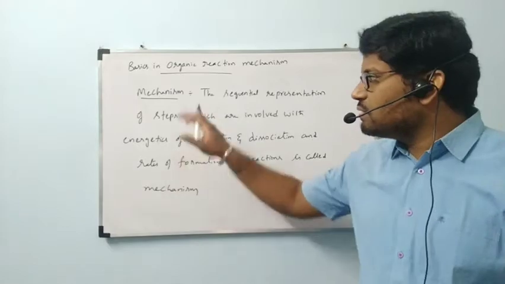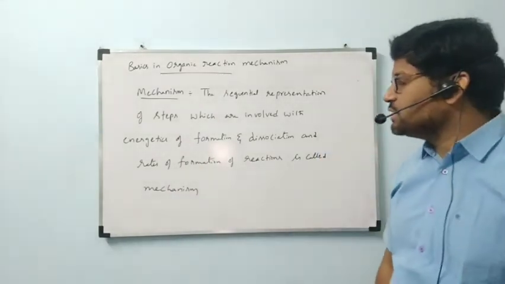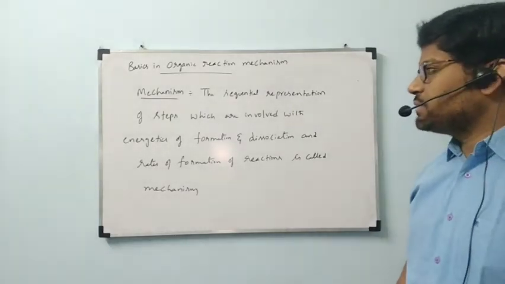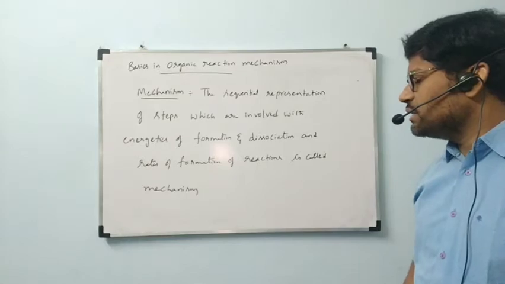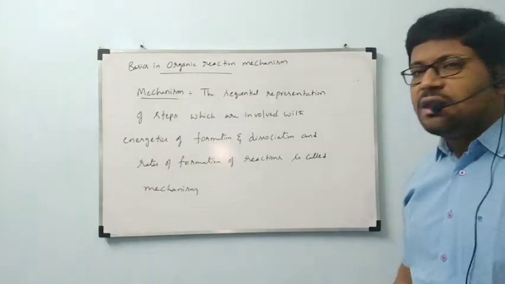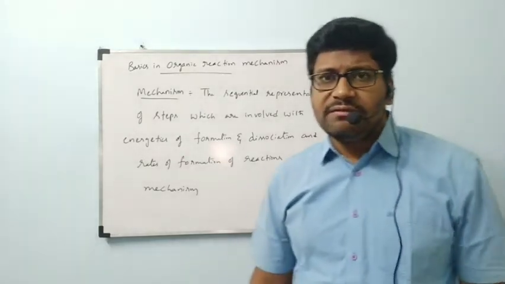Now finally, the definition: the sequential representation of steps which are involved with energies of formation and dissociation and rates of formation of reactions is called mechanism.